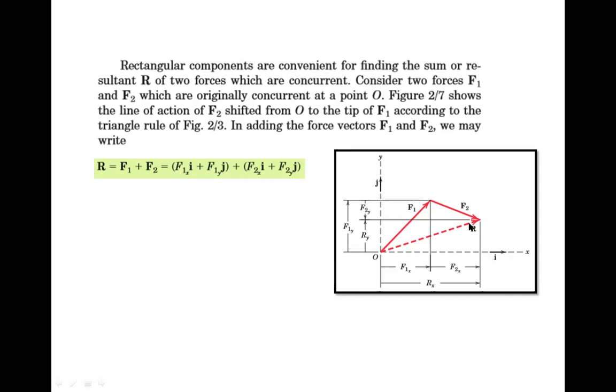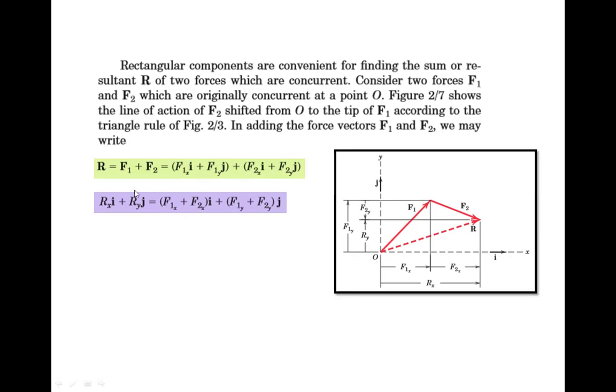Now observe this R vector, the resultant vector. Again, it's an inclined force, so it will give two component forces, Rx i and Ry j. So Rx i plus Ry j equals, if we take i common from these two values, F1x plus F2x of i plus F1y plus F2y of j.